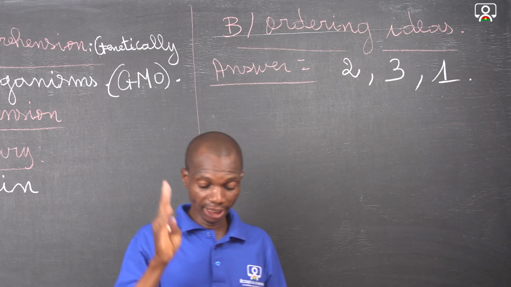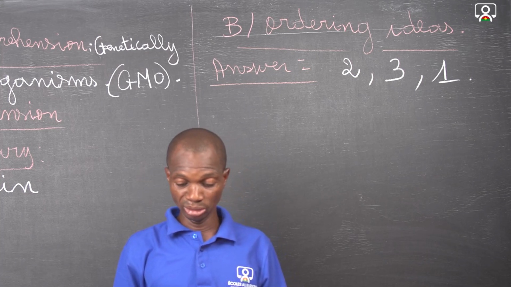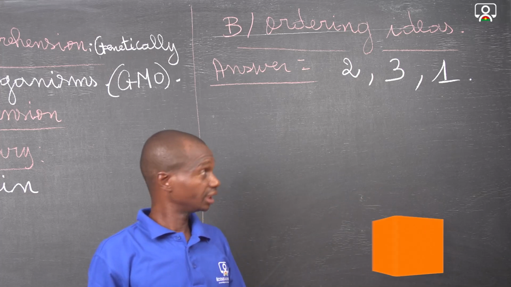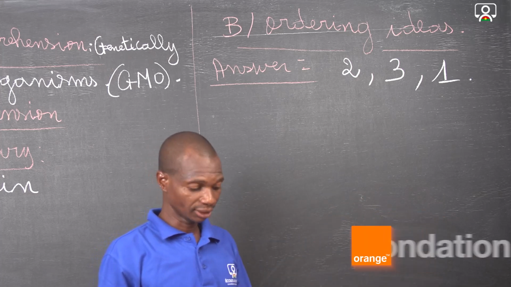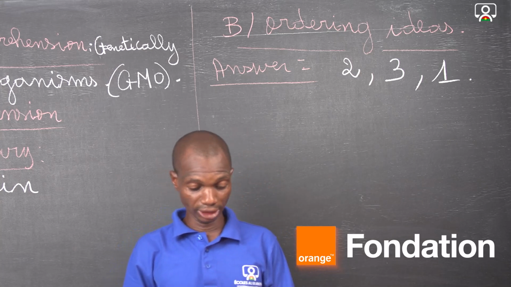So we have the different ordering of ideas. Sentence number 2 comes first, sentence number 3 is in the second position, and sentence number 1 is in the third position. So we can classify these sentences as follows now.